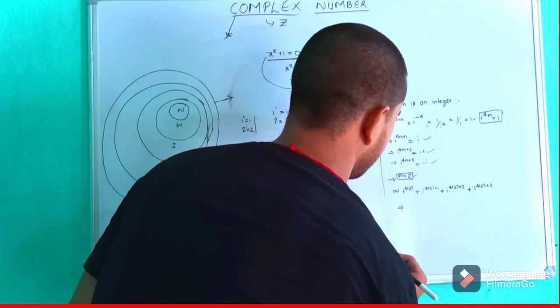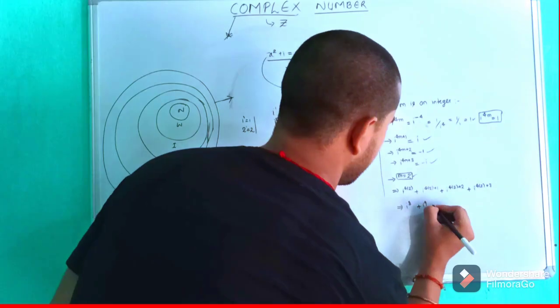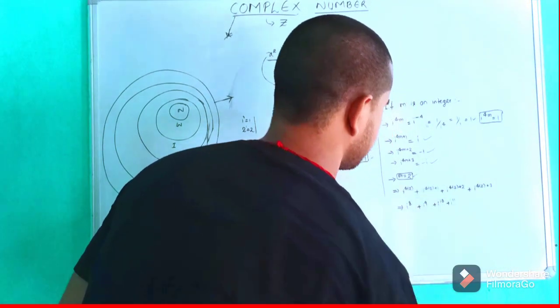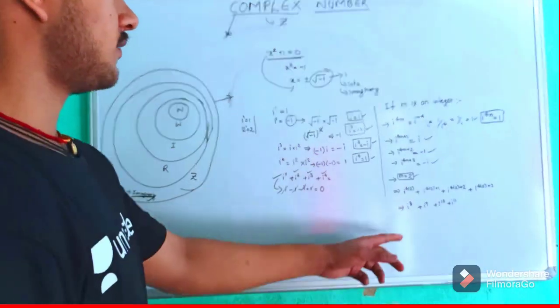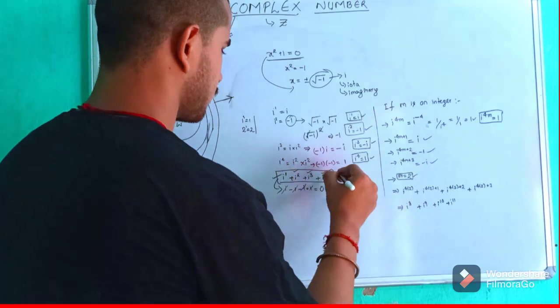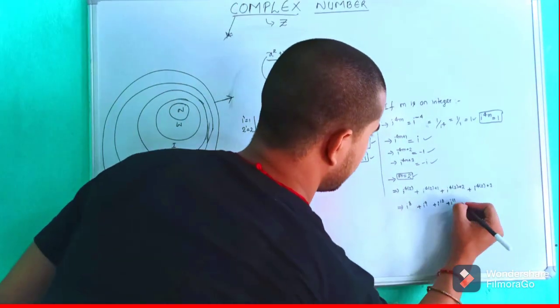Now if you try to add them, first of all we get i to the power 8 plus the value of i to the power 9 plus the value of i to the power 10 plus i to the power 11. I think from this we can again conclude this point, that is value of 4 consecutive powers of iota gives us the resultant as 0. So from this we can also write it as 0.